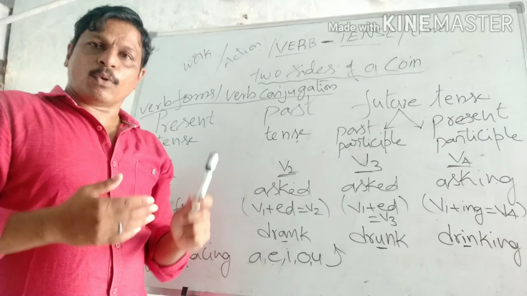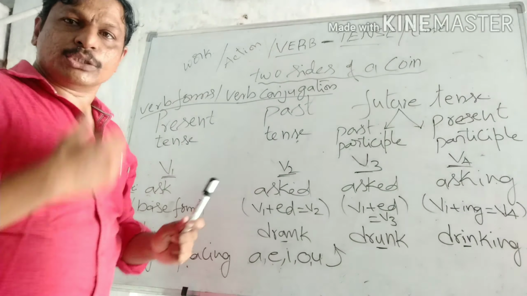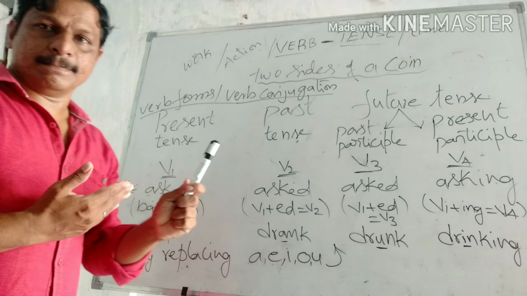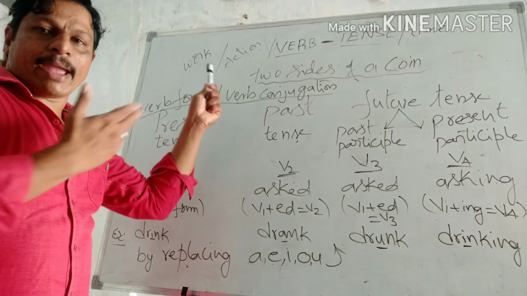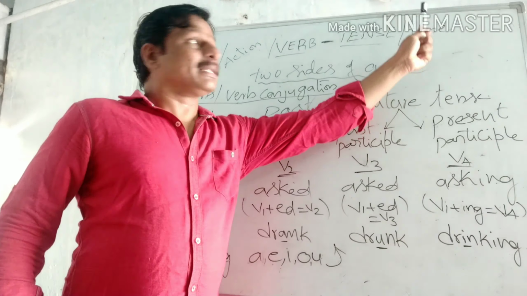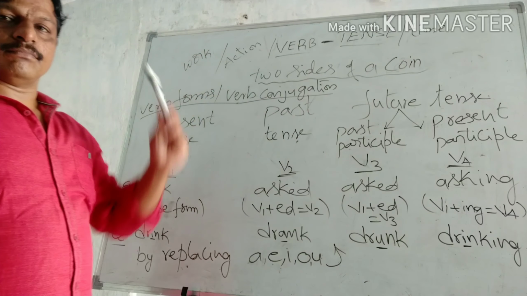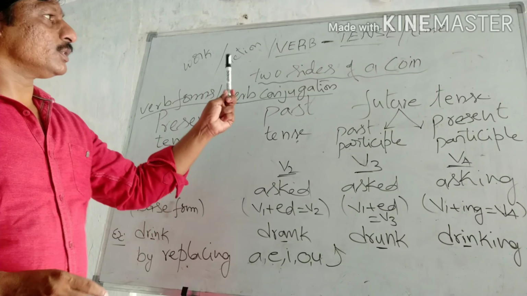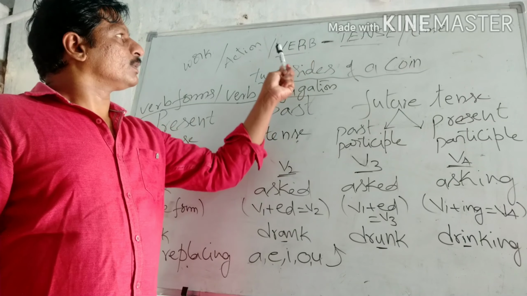If we want to say something about some action, we need to mention time. If we say something about time, it requires some action. Time is interlinked with action, and action is interlinked with time. We can't separate them. That is the concept of verb and tense.